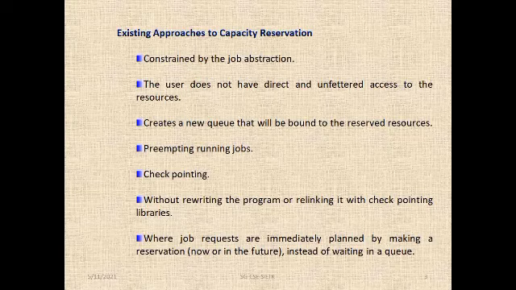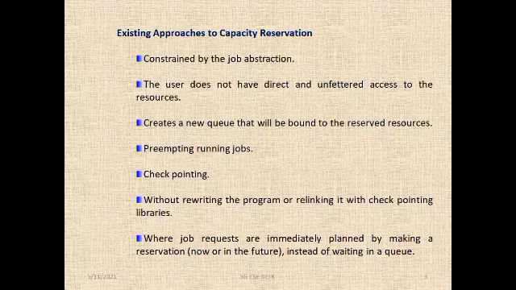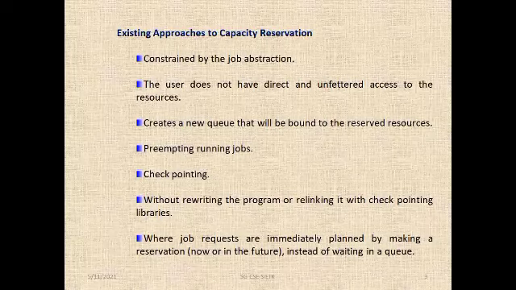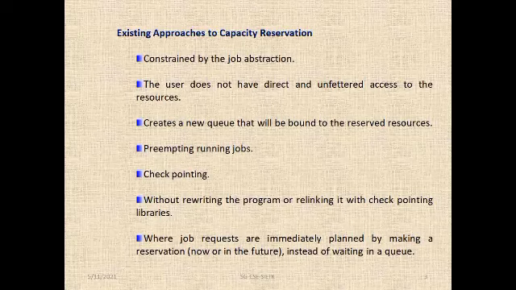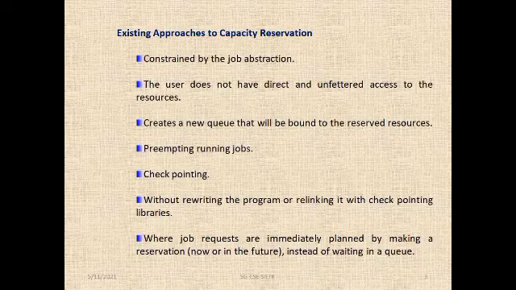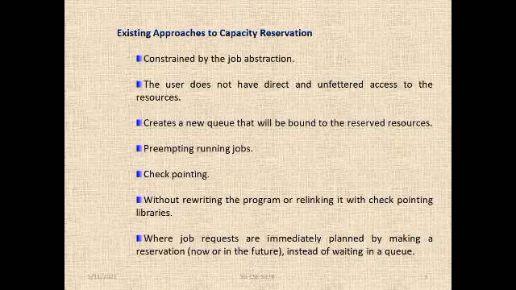What I'm trying to say is that two jobs came. First, as an admin, I put the first job in suspension. Next, I invoke the higher order priority. I do not have enough rights to reschedule the first job which is under suspension. I should relink the libraries, or I should reschedule the job to the operating system. So this is the limitation in accessibility. These are all old, existing approaches. You don't need to bother about this, just read about this slide for our information.